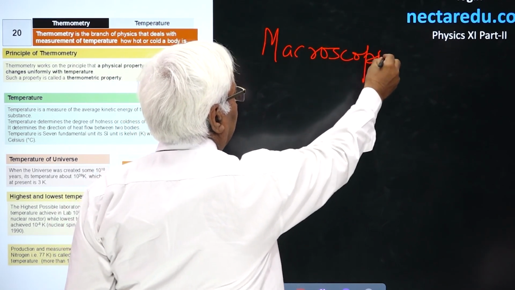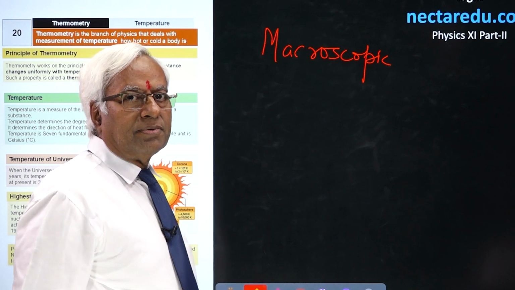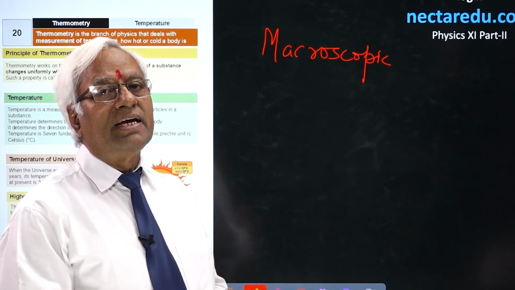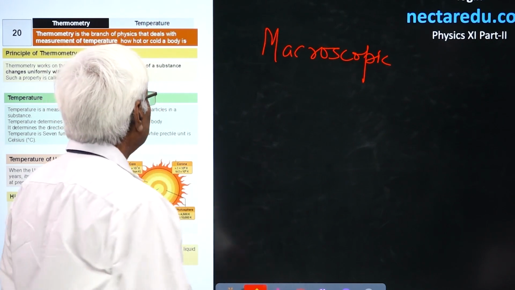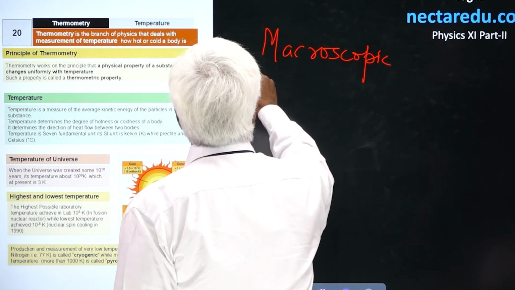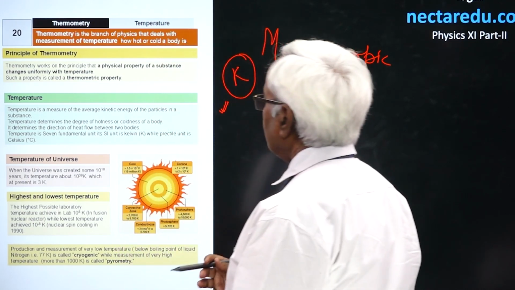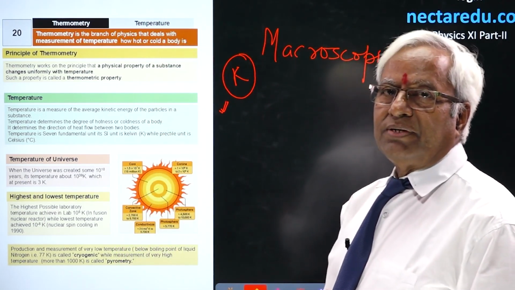Temperature is a scalar quantity. It is one of the 7 fundamental quantities, and its SI unit is going to be Kelvin. Other units also you are aware of, but Kelvin, that is the SI unit of temperature. Now, how to define temperature?